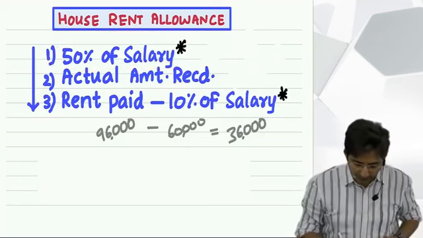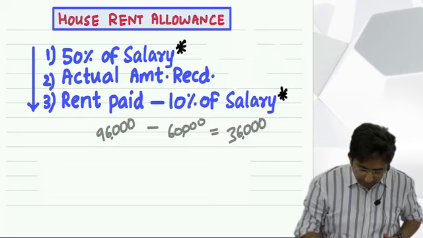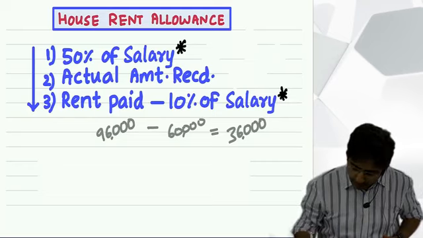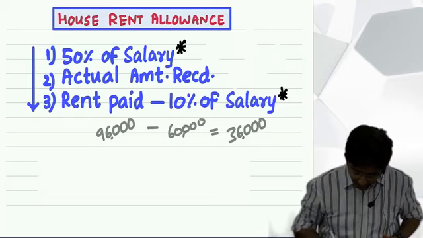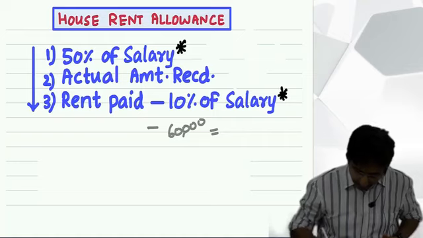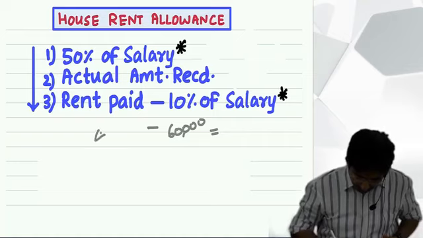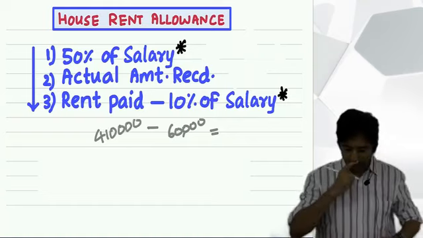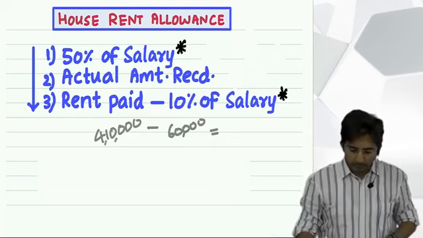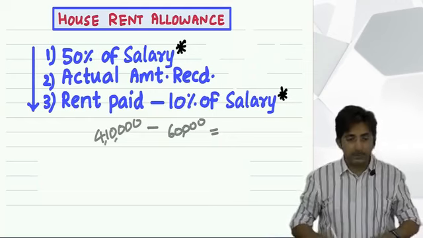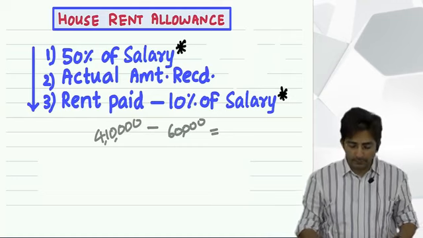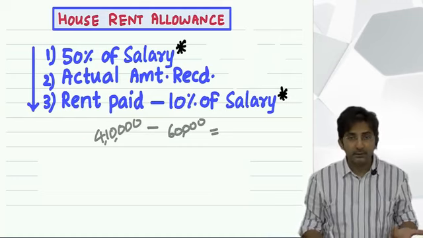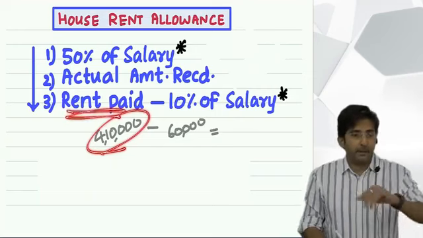So see, for example, I will make one change here. Look. Assume this amount of 96,000 I am changing. What if this was 4 lakh 10,000? Means assume he is paying rent of, wait, what is 4 lakh 10,000? Rent actually paid by him.